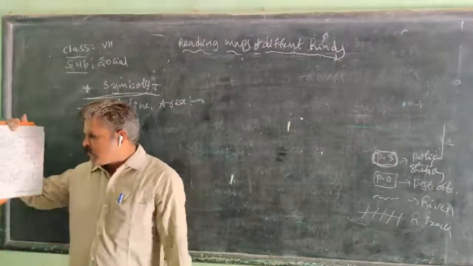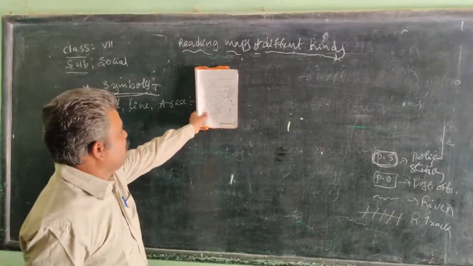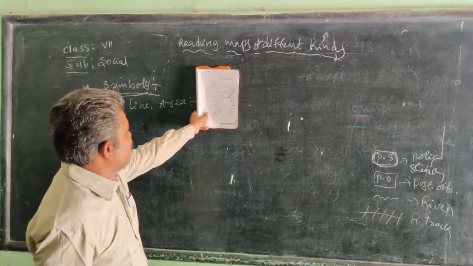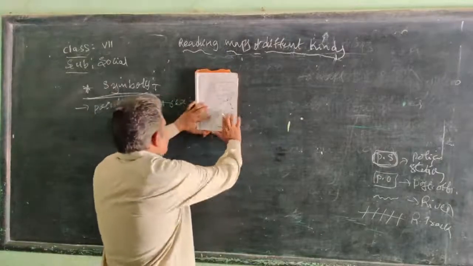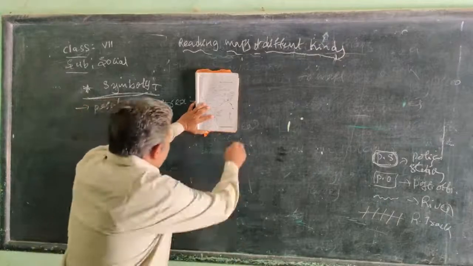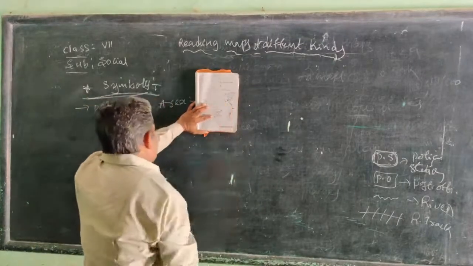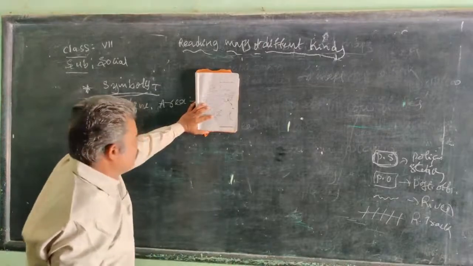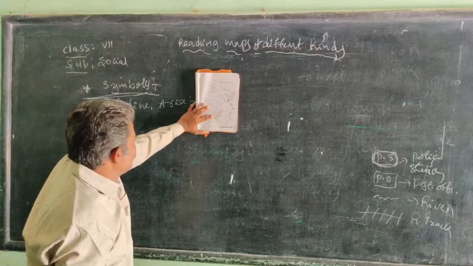So here, the dots are not mentioned, only the states are mentioned, and not the capitals. But in another map, this is the states of India, right? Here the dot is Srinagar, and Himachal Pradesh, Shimla, okay, Punjab and Haryana, Chandigarh, right?